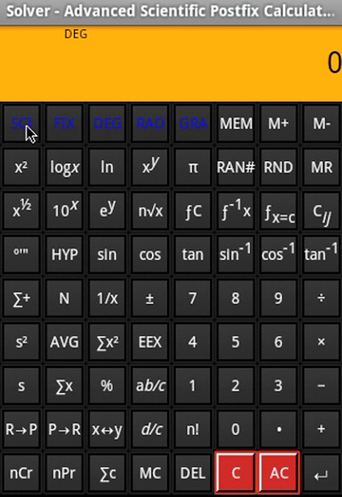So the modes. If you want to specify the significant digits, you can do that through scientific. The way it is done is, say 4 significant digits, click 4 and then sci, then that's set. If you want to switch this off, this is what I can do. Then if you want to set the number of decimal points, say 5 decimal points, click 5 and fix, and again if you want to switch it off, this is what you do. You can move around degree, gradient and radian for the trigonometric units if you like.